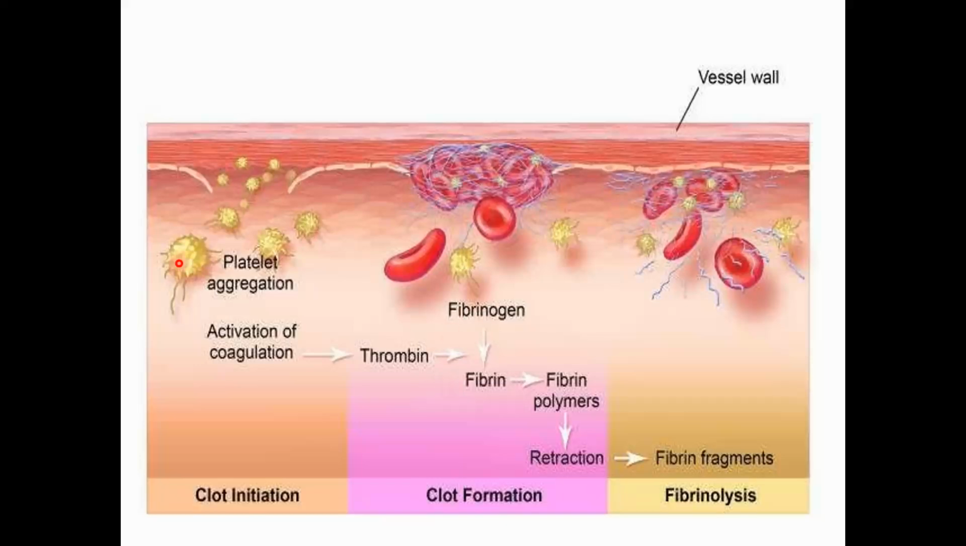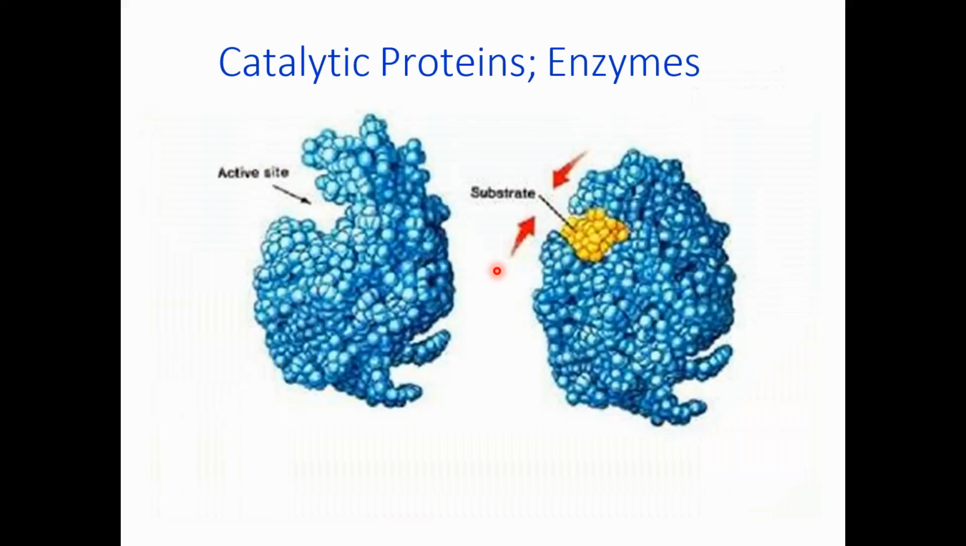And this is a big reaction that takes place, and in that, thrombin converts fibrinogen into fibrin, and then fibrin polymers retract, and then they go to fibrinolysis. But this fibrin is actually an important protein in our body that is involved in clot formation.